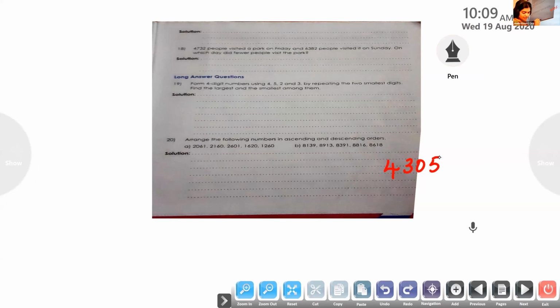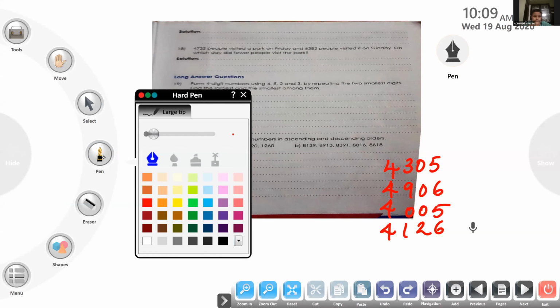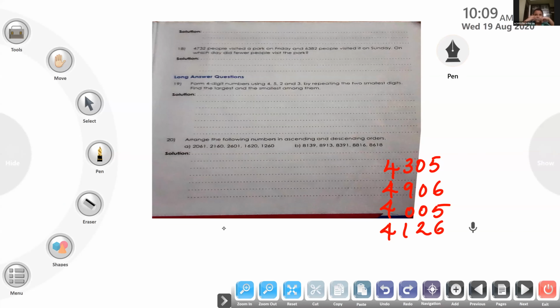4,305. Then 4,906. Then 4,005. Then 4,126. All numbers are 4 digits. Then what do you want to do, dear? And this is question number 17. So what do you want to do?